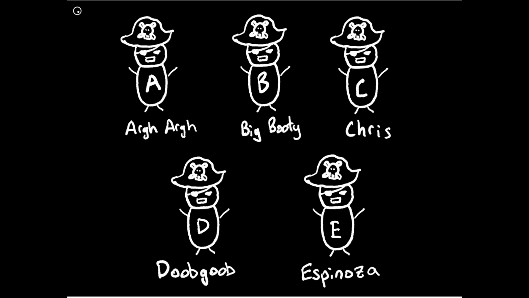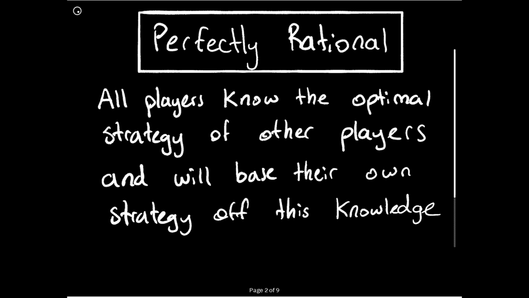I've drawn out our five pirates right here. We have Argh, Big Booty, Chris, Doobgoob, and Espinoza, labeled A, B, C, D, and E for simplicity. Now this problem is pretty daunting, so let's start with what we know. We are told the pirates are perfectly rational, and this implies all players know the optimal strategy of other players and will base their own strategy off this knowledge. This is a concept often found in game theory.